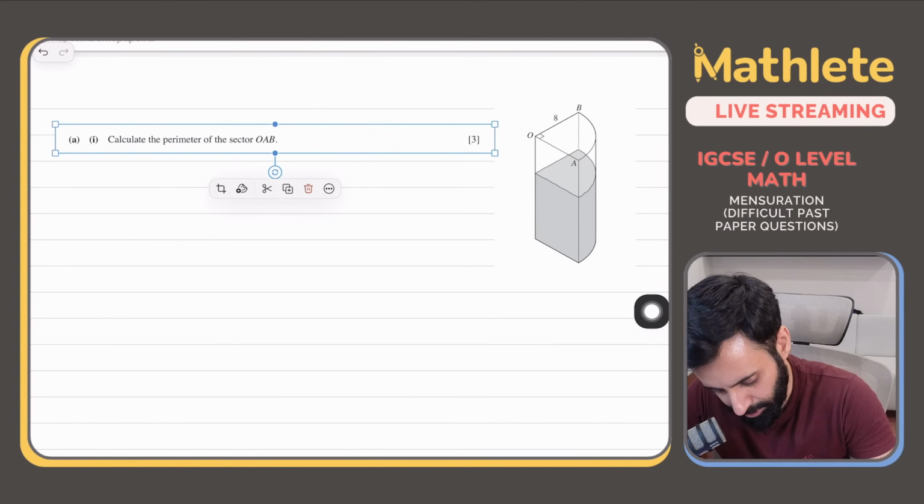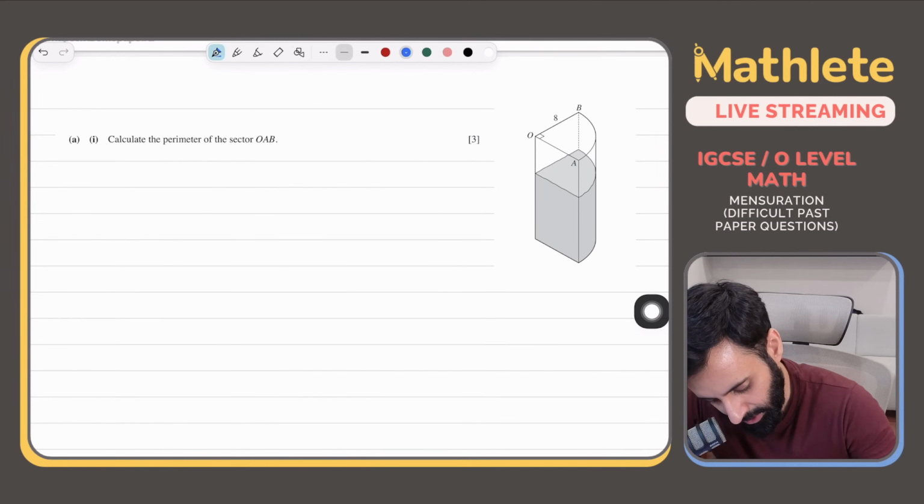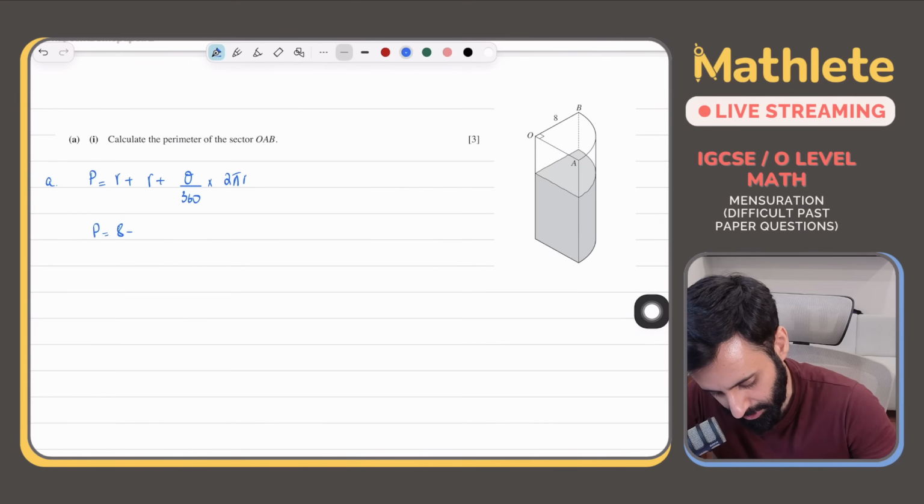अच्छा, perimeter of sector निकालना तो आसान है. So the perimeter of the sector will be r plus the arc length, which is theta upon 360 into 2 pi r. So the perimeter is equal to 8 plus 90 upon 360 into 2 into pi into 8.